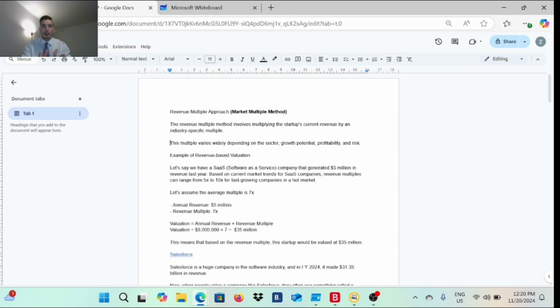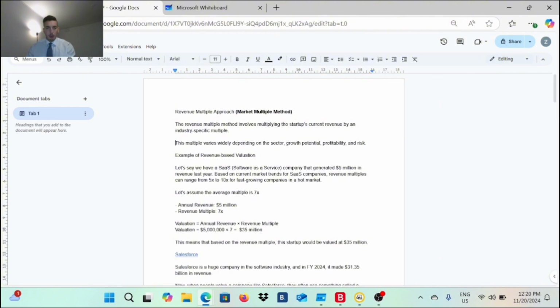This valuation formula goes only to startups that already have revenue. They have already started to generate revenue, and they had revenue for the last 12 months. So let's take a look at how it goes. Now we have an example right here. Let's say we have a SaaS, software as a service, company that generated 5 million in revenue for the last year. Based on current market trends for SaaS companies, revenue multipliers can range from 5x to 10x for faster growing companies in a hot market, correct?